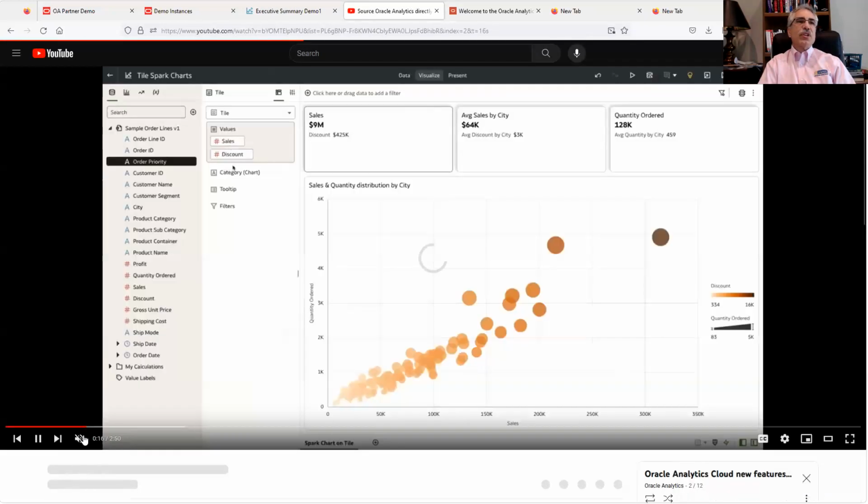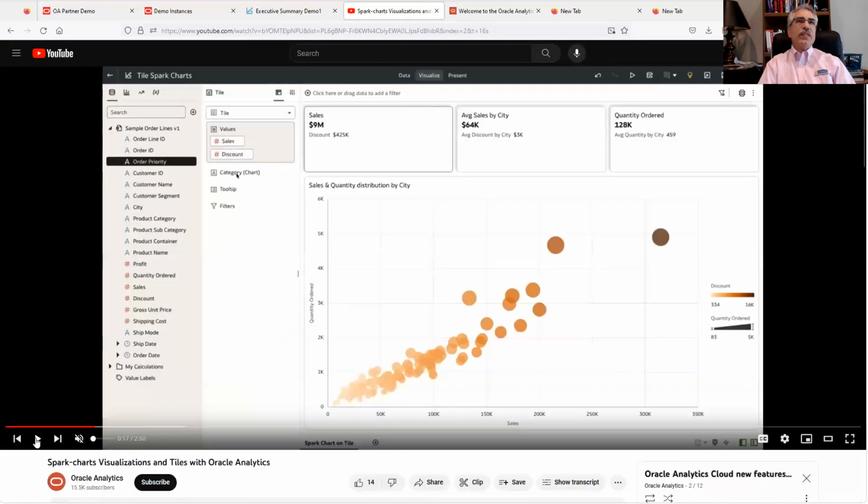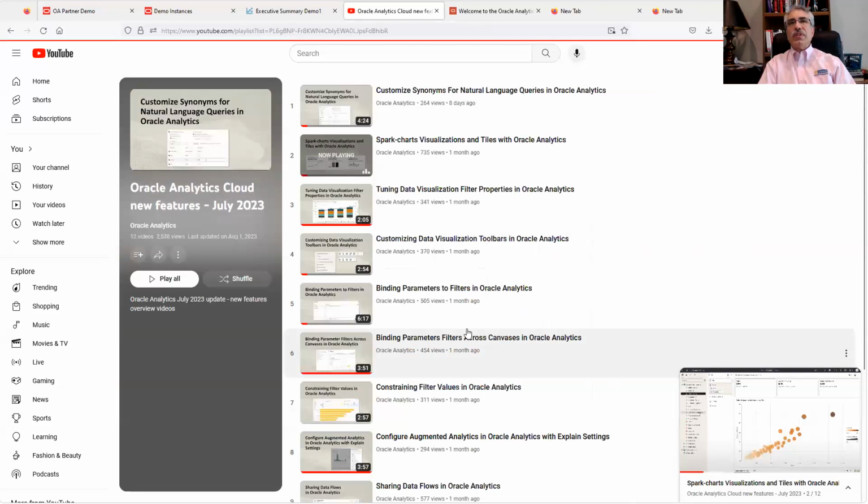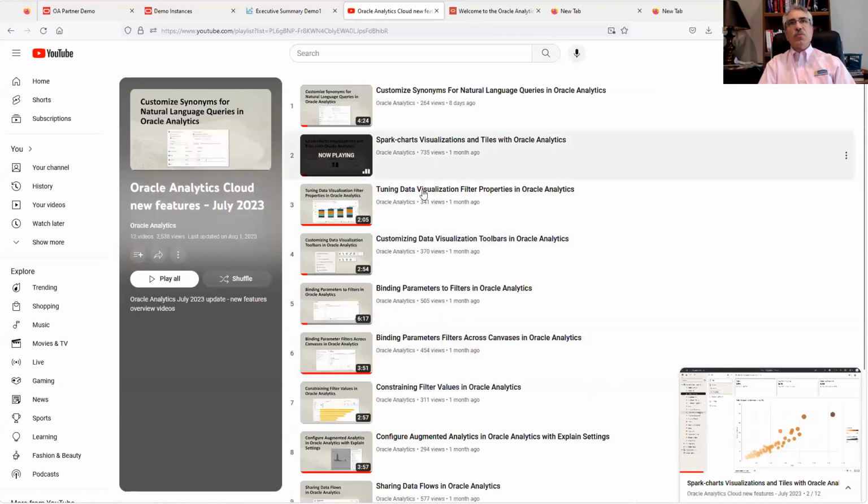I'm going to click on the Spark Charts one and play this and just kind of talk over it. There's normally audio, I've turned it off though. In here, we now have, we can add to a, I don't want this one. I grabbed the wrong one. I wanted to talk about this. So you can see the Spark Charts one. That's where I got some of the ideas in here.